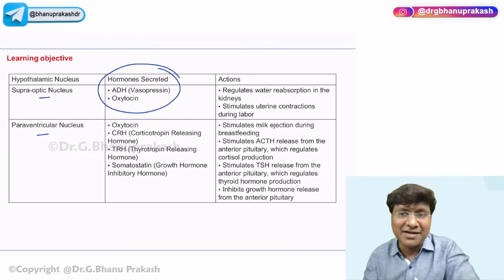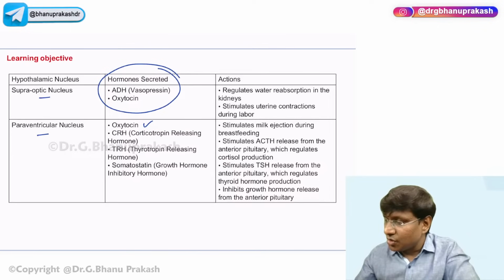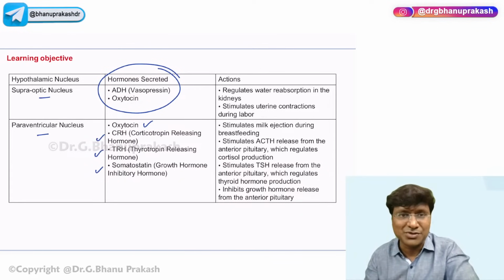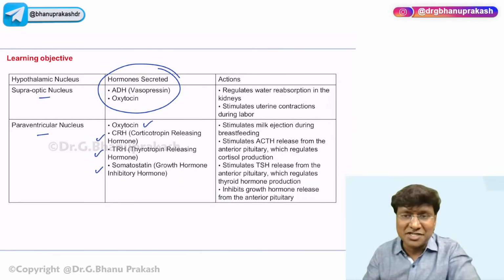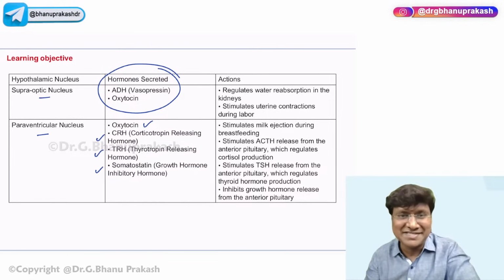Whereas in the paraventricular nuclei, the hormones that are being produced are oxytocin, corticotropin-releasing hormone, thyrotropin-releasing hormone, as well as somatostatin. So these are all the hormones which are being produced in the paraventricular nucleus. Now, the first topic which I'll be discussing is diabetes insipidus.